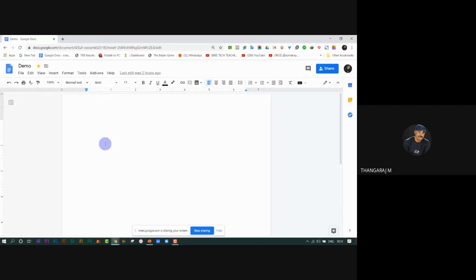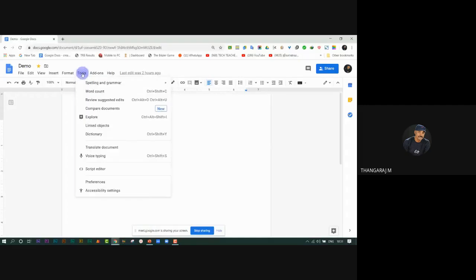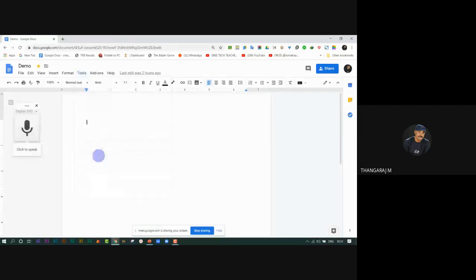You don't want to type a text manually. Instead, you can use voice typing. You can easily talk and type. Let's go to Tools and click Voice Typing. The icon will appear. Then click on this. What is AutoCAD?